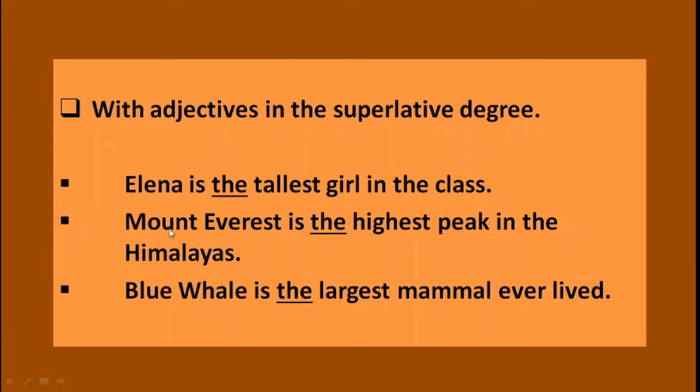In the second example, Mount Everest is the highest peak in the Himalayas. Again, highest is the superlative degree of the adjective high, and before that, the is used. In the third example, the blue whale is the largest mammal ever lived. So largest is the superlative degree of the adjective large, and before that the article the is used. I hope you understood this rule.